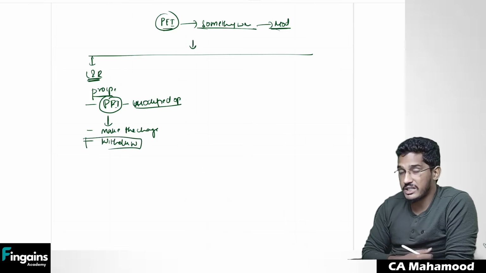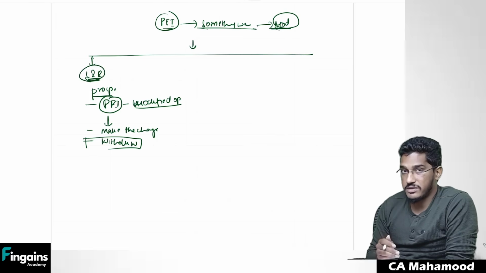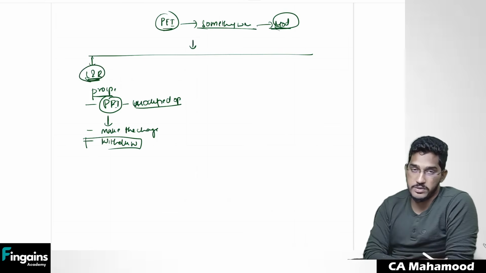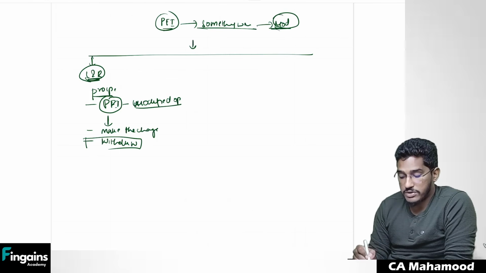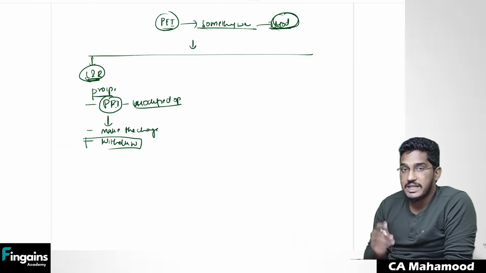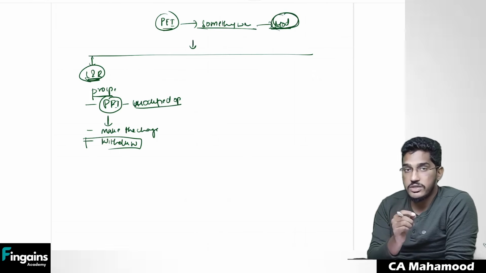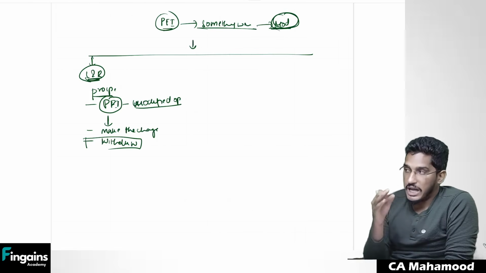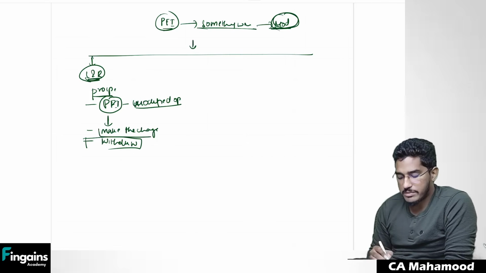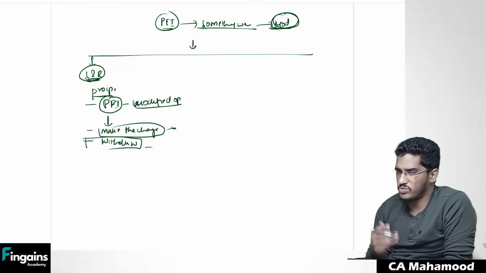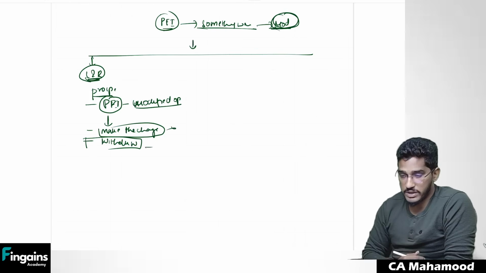Sir, why do I have to withdraw? Why can't I proceed ahead and give the modified opinion? Because even if you give the modified opinion, law and regulation is restricting you from including that information in the prospectus. So what is the purpose of continuing the audit? That's why, in case you find something wrong in the pro forma financial information, before you give a modified opinion, check whether there is any restriction in the law and regulation against including pro forma financial information which contains a modified opinion. If that restriction is there, ask the management to make the changes. If they are not making the changes, withdraw. There is no purpose of giving a modified opinion here.